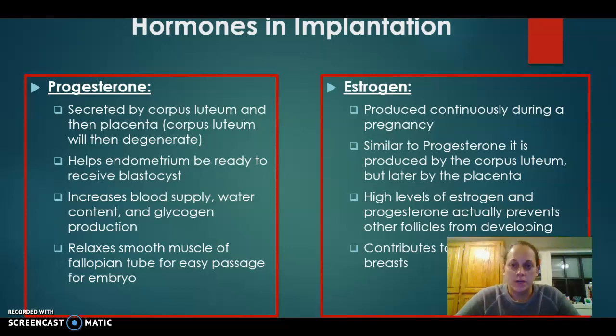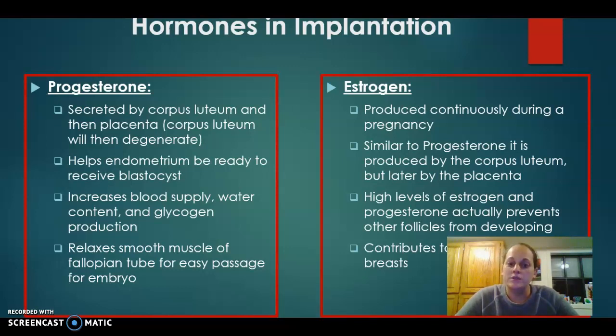The last hormone here that I want to talk about is estrogen. Obviously, most people have heard of estrogen. It is continuously produced during pregnancy. There are several things that it does. I would say it is fairly similar to progesterone in terms of it being produced by the corpus luteum, but also later will be produced by the placenta when that corpus luteum is no longer needed. So the placenta here takes over a couple of really important hormone secretions, including the progesterone and the estrogen.